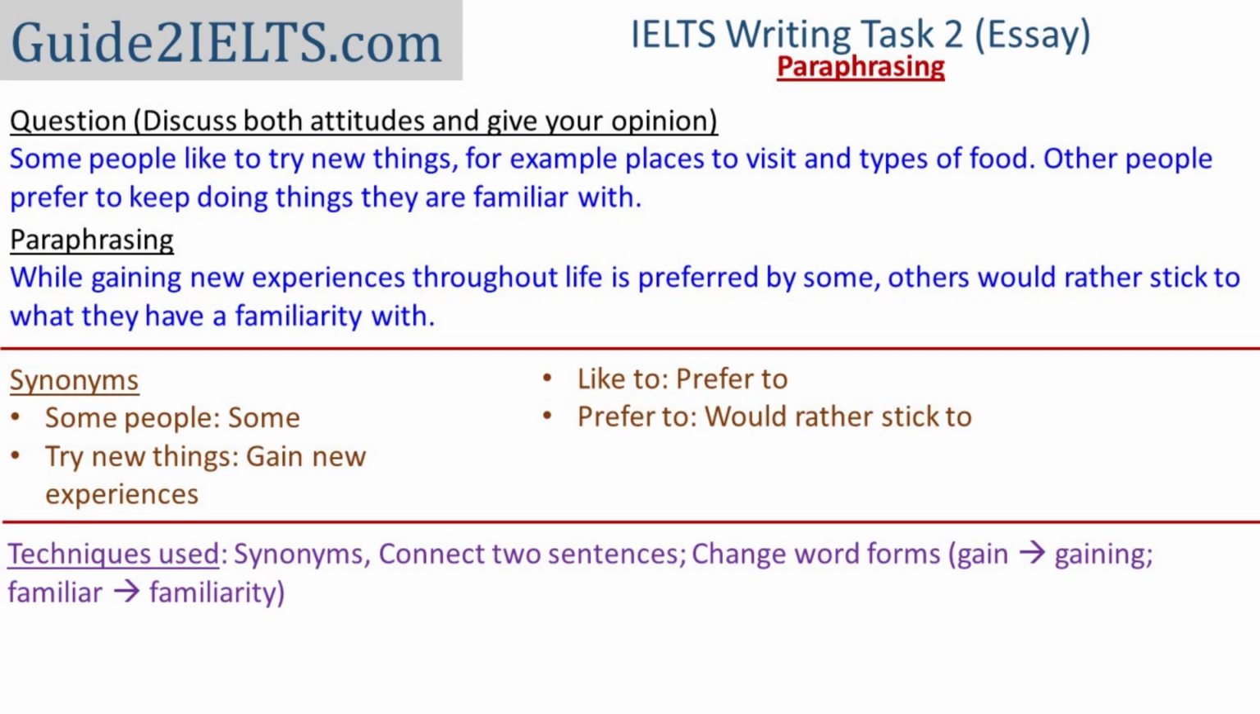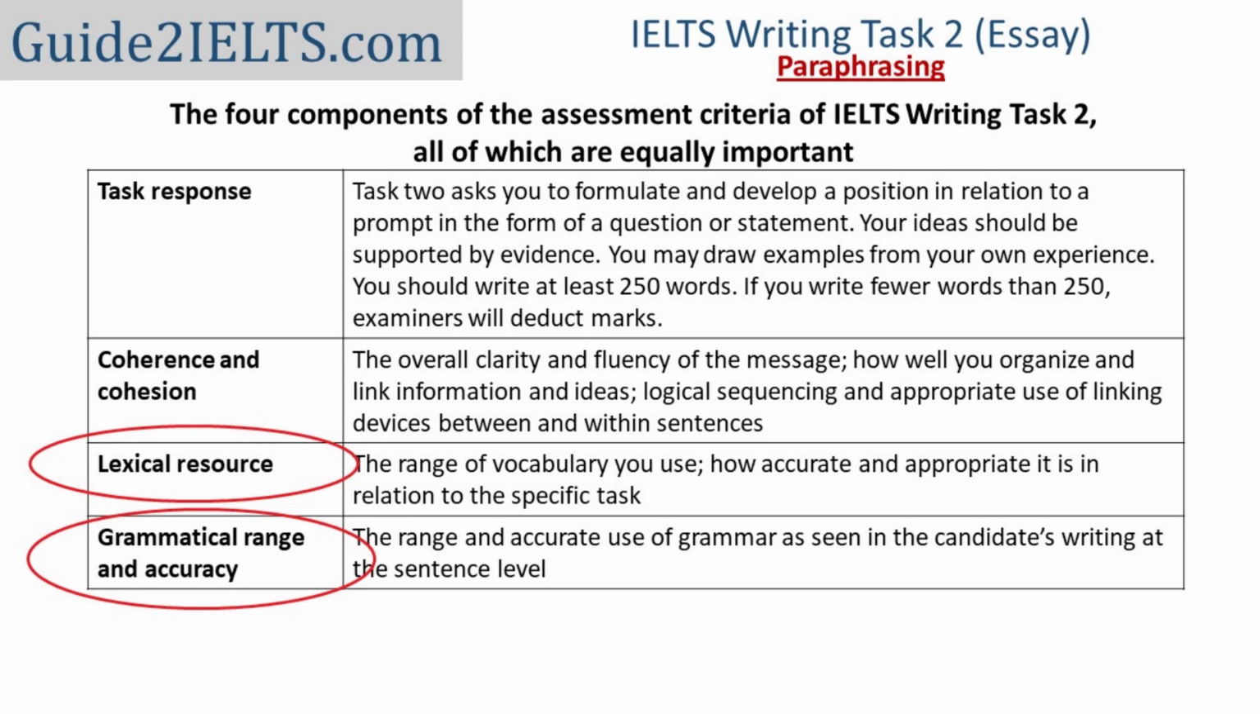To learn how to paraphrase efficiently, you need to understand why you need to paraphrase. The assessment criteria of IELTS Writing Task 2 include 4 components, all of which are equally important. They are on your screen now. Paraphrasing is especially required for the lexical resource criterion because if you change the words, you show the examiner that you know different words. Paraphrasing can also boost your grammar score because effective paraphrasing includes change of sentence structures.